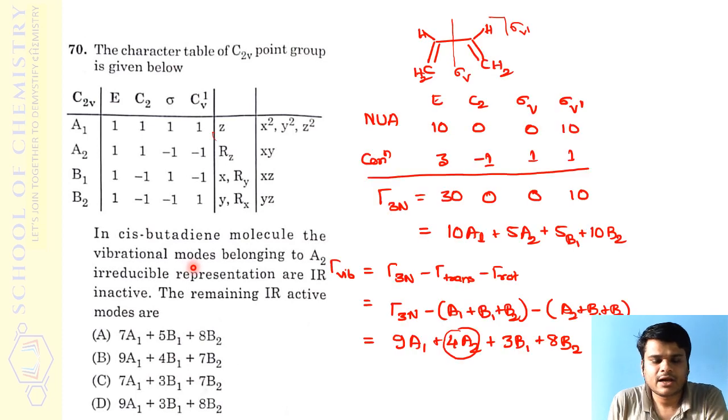Now, concerning this question, this is the molecule that they have given. They have just mentioned that it is butadiene, but for it to be the C2V point group, it should be 1,3 butadiene and it should be cis. I think they have mentioned cis. It is cis 1,3 butadiene. This is the molecule which can go to the C2V point group, right? So first, what they are asking about is IR active modes. We calculate the Γvib. So that is what they are asking.